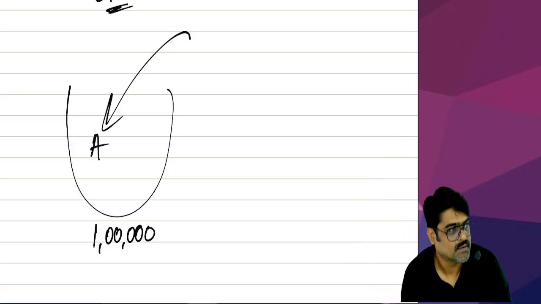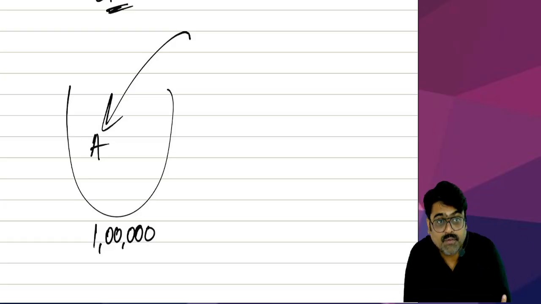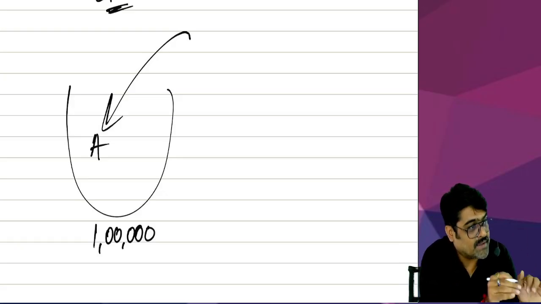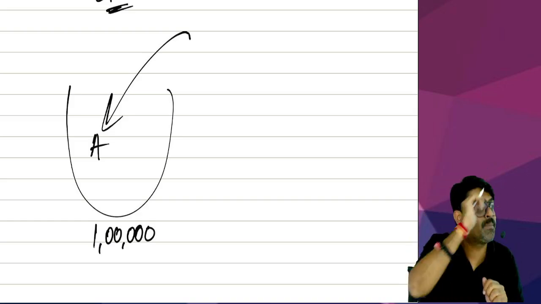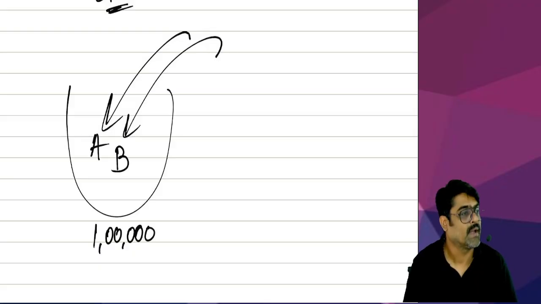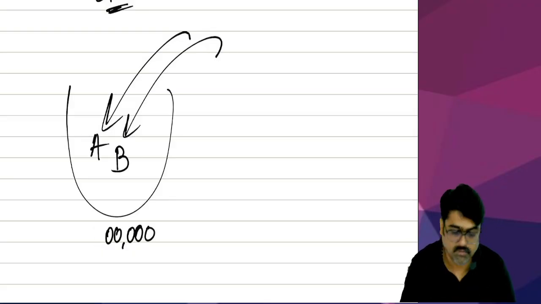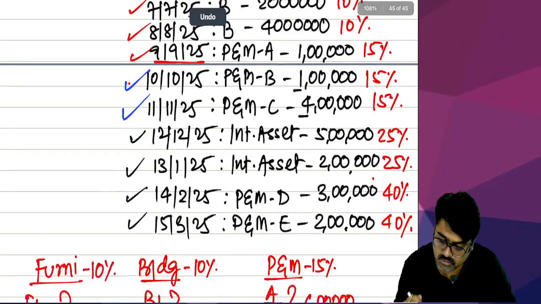1 lakh. Now next plant and machinery is plant and machinery B. On that also the rate is 15%. Don't you think I already have that basket, which is plant and machinery depreciable at 15%? In that same basket I will put B. And the moment B comes, the value of this basket will increase. A was 1 lakh, B is also 1 lakh.